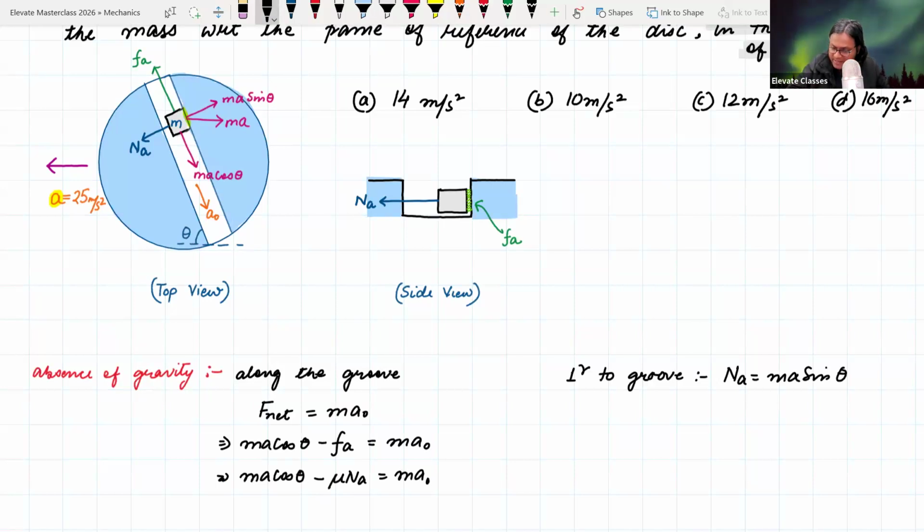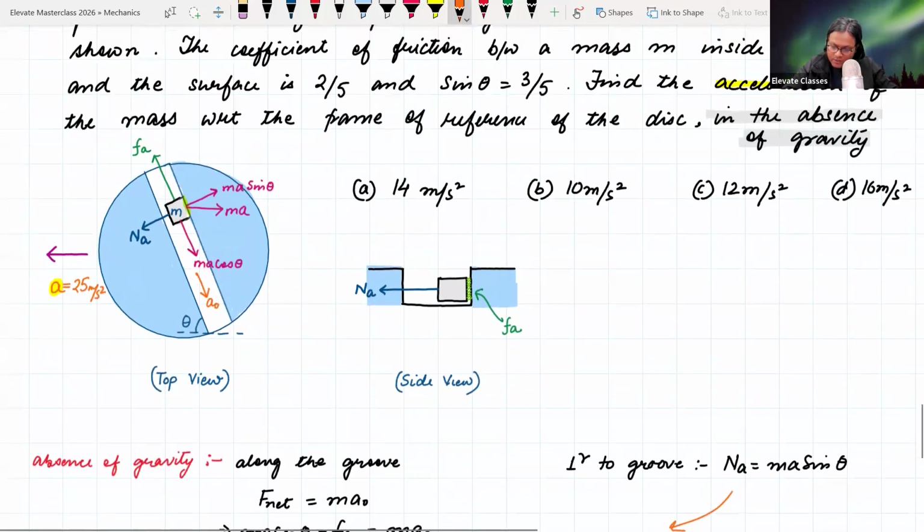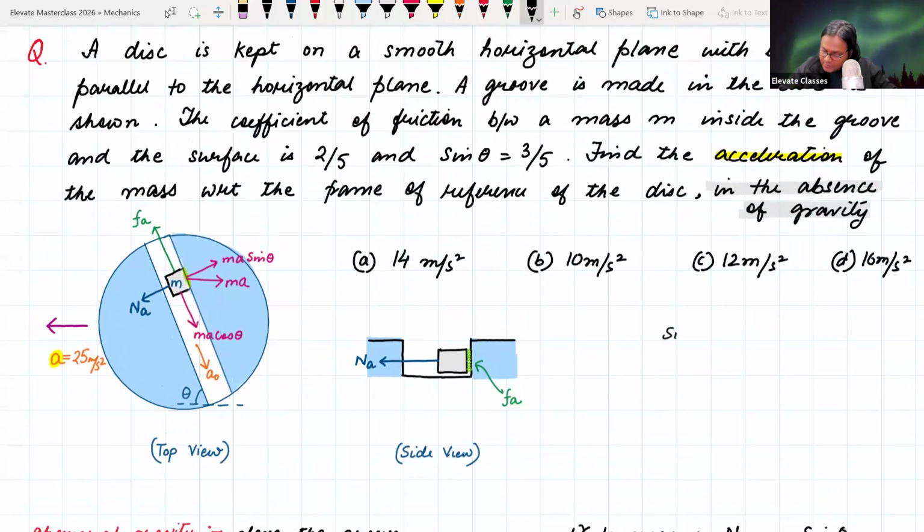ओके, अब NA तो हमने यहाँ पे calculate कर लिया है, so I can substitute it directly here to get the answer. So this is going to be equal to m a cos theta minus mu m a sin theta is equal to m a naught. M gets cancelled and here we can do the calculations to find out various quantities. So यहाँ पे क्या दिया गया था? We were given sin theta is equal to 3 by 5. So what is cos theta?